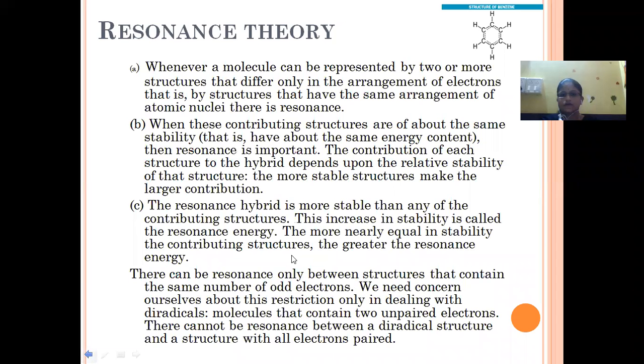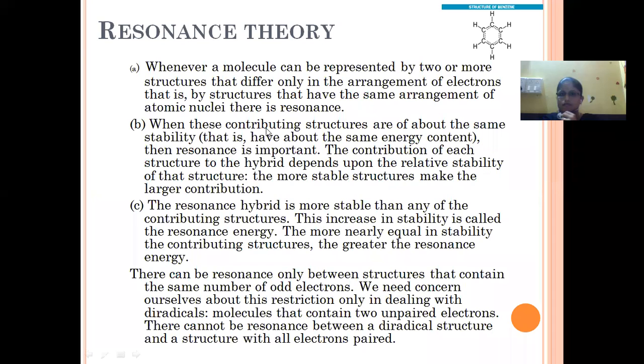So we have reached up to the resonance theory. Up till now we have discussed rule number 1, that is, the structures must differ only in the arrangement of electrons. The rest of the structure or the nucleus will be the same, there will not be any change.